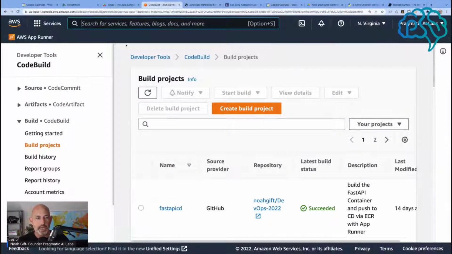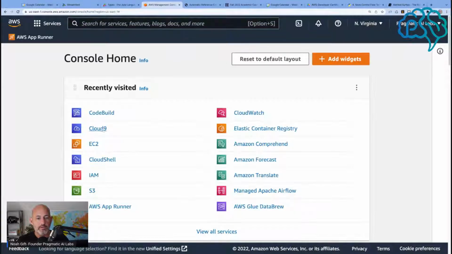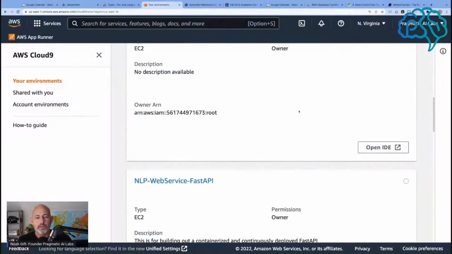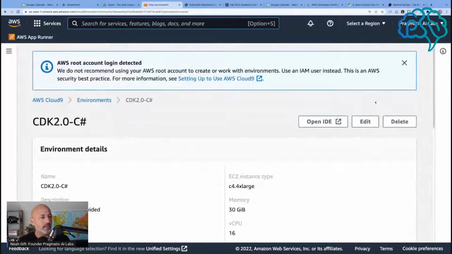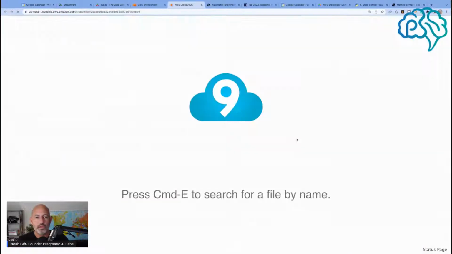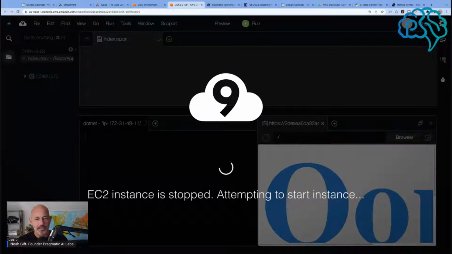So CDK does run inside of Cloud9, which I think is not necessarily a common environment for .NET developers. Personally, I think it should be. I think this is really one of the cool things that you can do with the Cloud9 environment, because it's kind of a natural fit. Like if you're already inside of AWS, why not use C#, right? Like why not just stay inside of this particular environment?